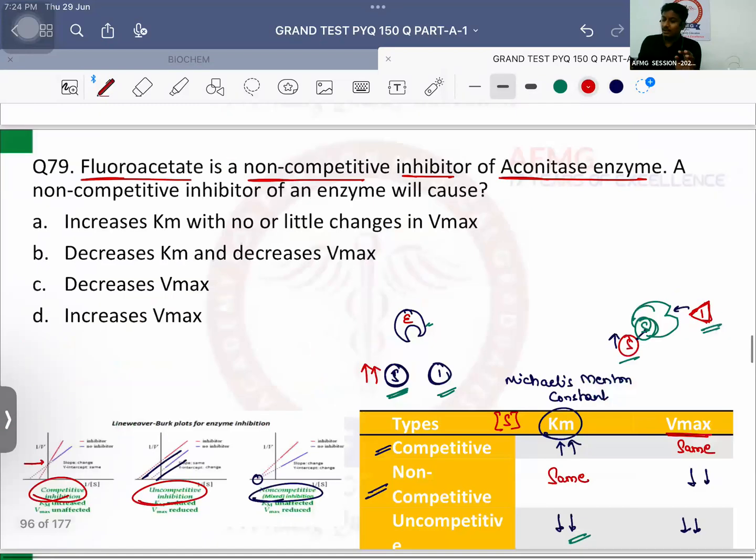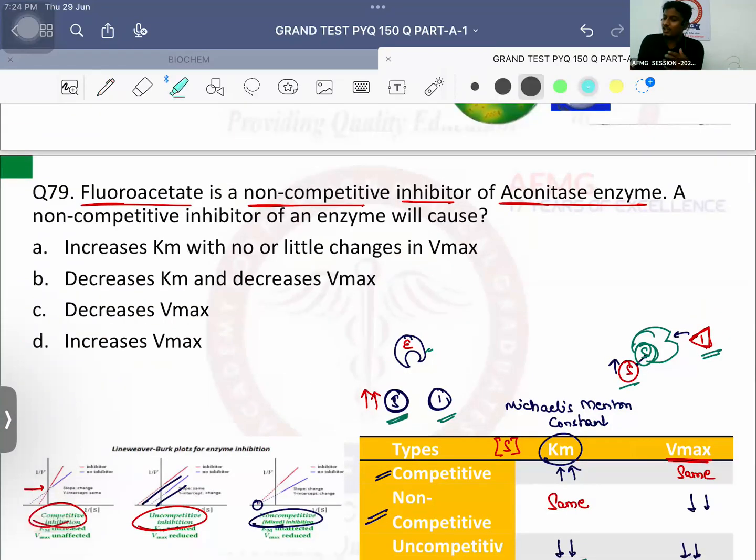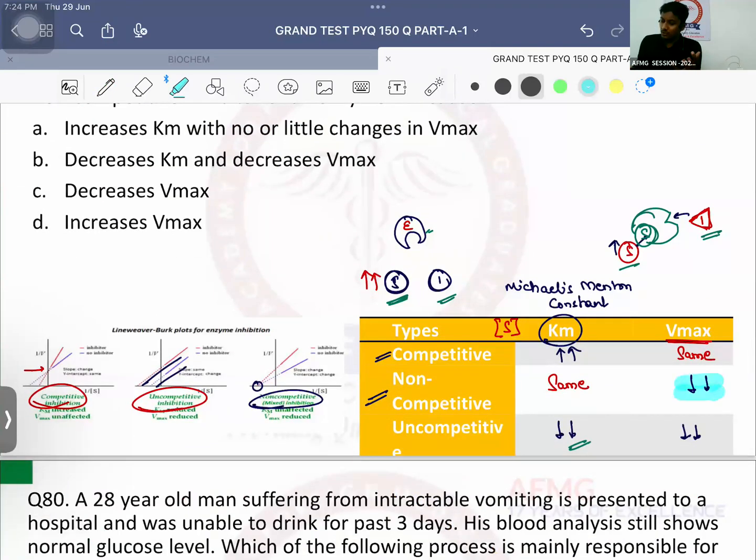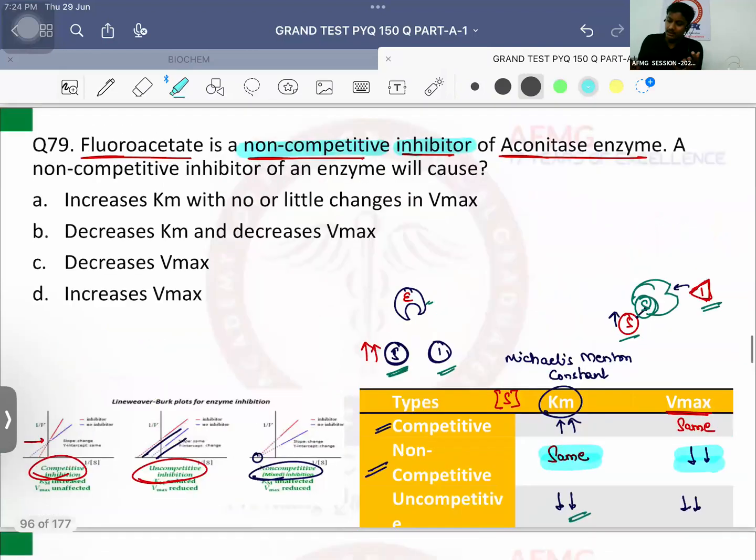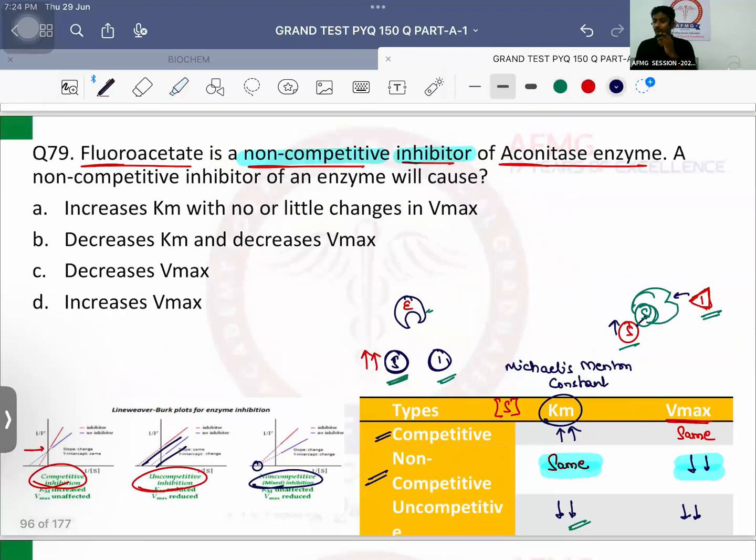Now please tell me, is this fluoroacetate a competitive or non-competitive inhibitor? Non-competitive inhibitor. What happens in a non-competitive inhibitor? Vmax is going to decrease and the Km should remain the same. What should be your answer? Answer should be option C. Decrease in Vmax will always be there because there is no competition; there are separate sites for both to bind. Okay, so that's the basic thing.